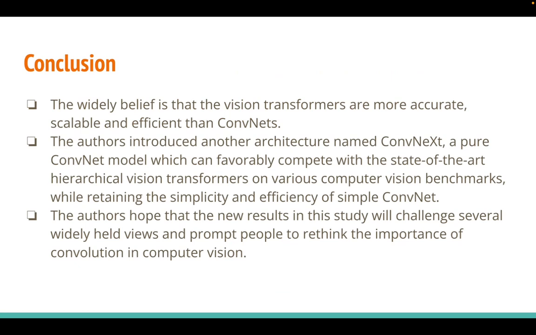Conclusion: the widely held belief is that vision transformers are more accurate, scalable, and efficient than ConvNets. The authors introduced another architecture named ConvNeXt, a pure ConvNet model which can favorably compete with state-of-the-art hierarchical vision transformers on various computer vision benchmarks while retaining the simplicity and efficiency of a simple ConvNet. The authors hope that the new results in this study will challenge several widely held views and prompt people to rethink the importance of convolution in computer vision.